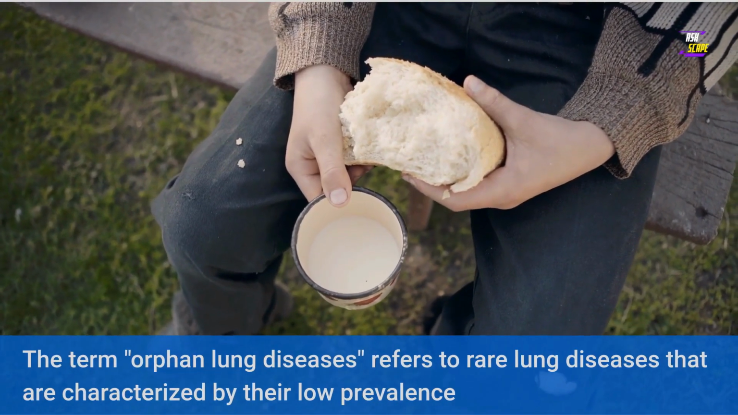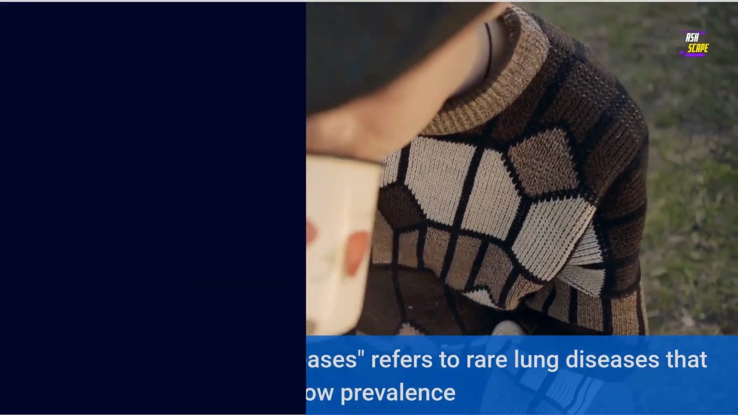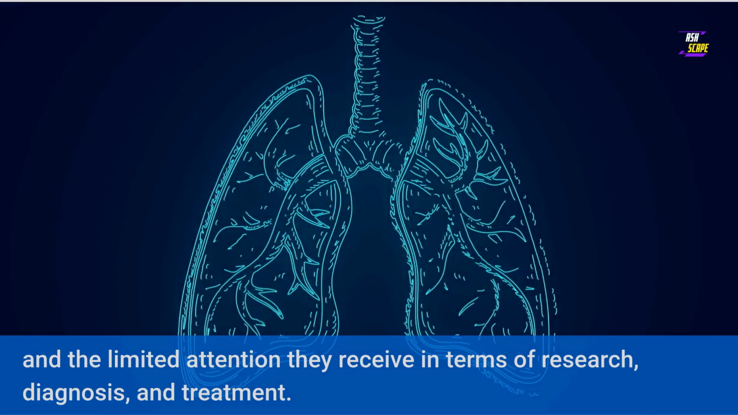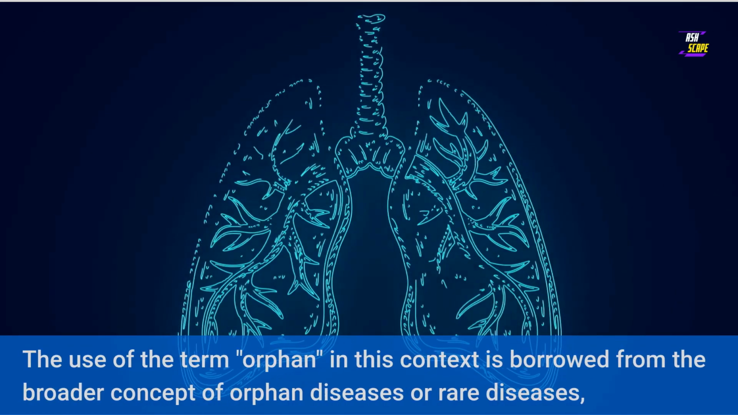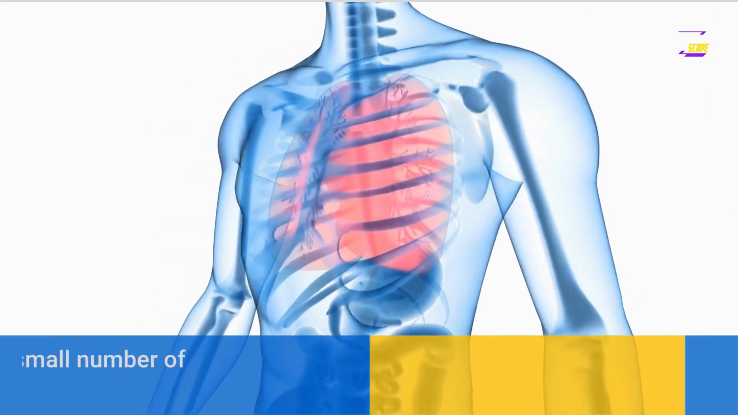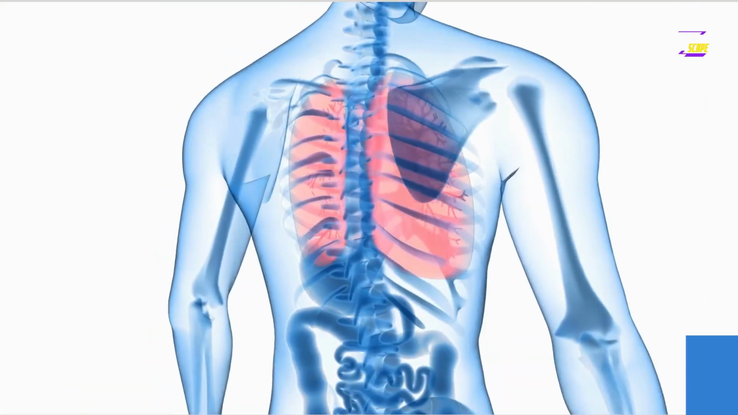Why rare lung diseases are often called orphan lung diseases. The term orphan lung diseases refers to rare lung diseases that are characterized by their low prevalence and the limited attention they receive in terms of research, diagnosis, and treatment. The use of the term orphan in this context is borrowed from the broader concept of orphan diseases or rare diseases, which are conditions that affect a relatively small number of people in the population.